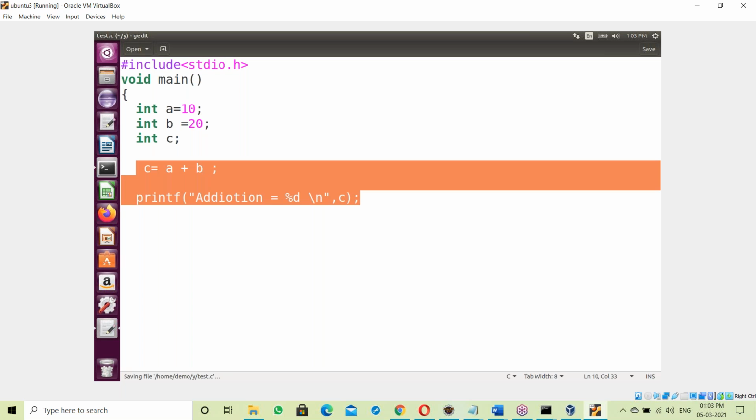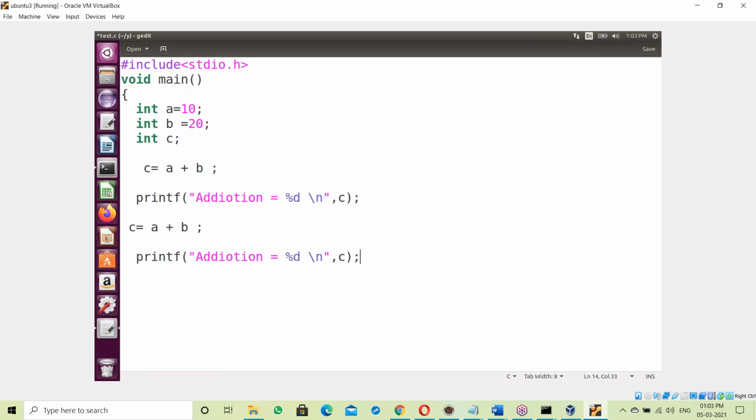Yes, c = a + b, c = a - b, c = a * b. c = a - b, yes, it's a subtraction. Next, "subtraction". Okay, next, yes, a into b, multiplication.